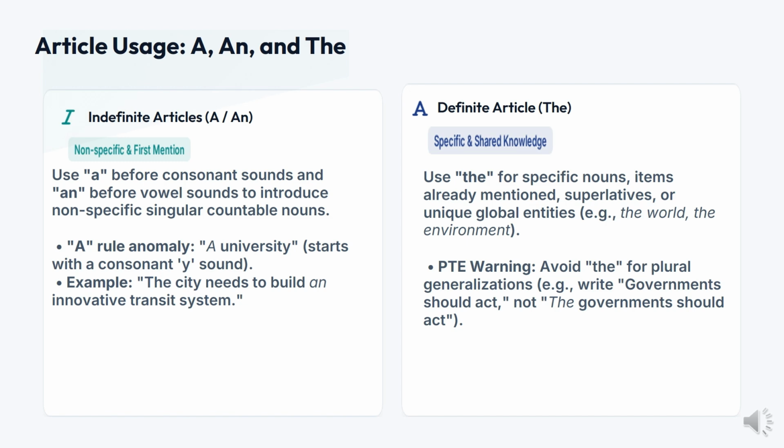If you use the before plural generalizations, PTE will cut your marks. For example, if you write the governments should act instead of governments should act, it will be considered wrong. So it's important to know the detail of using a and the in your essay writing.